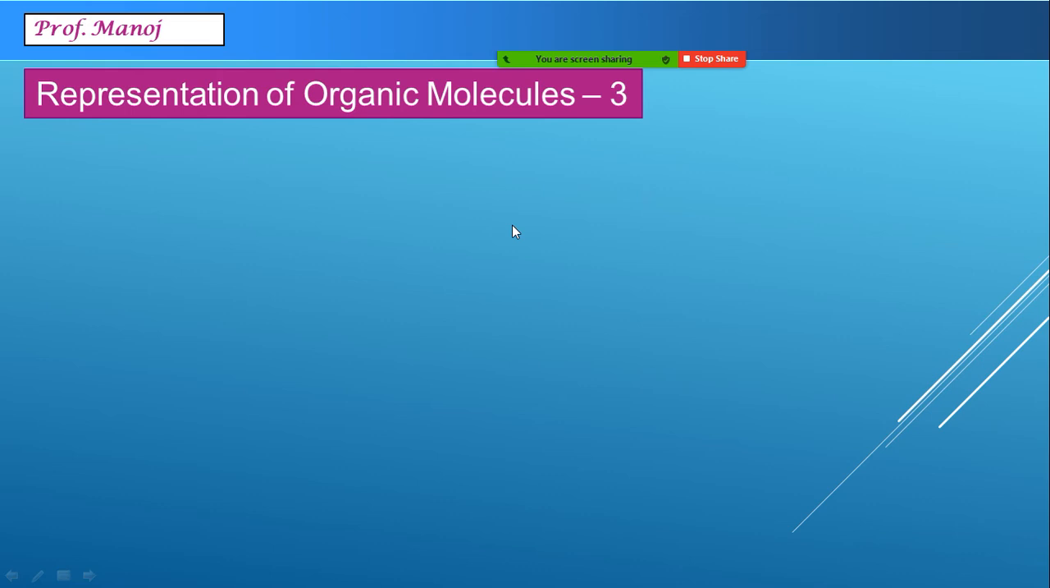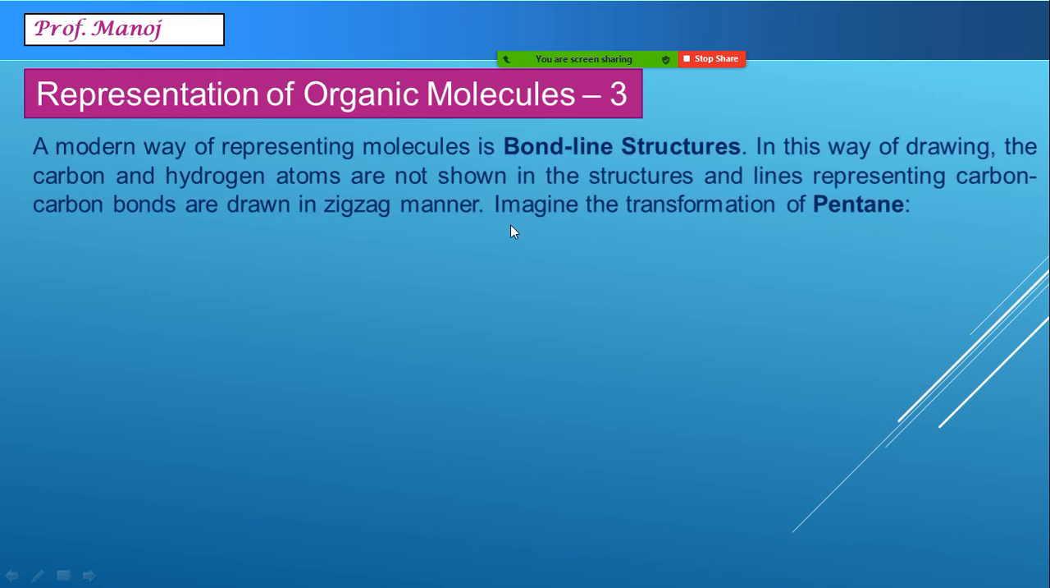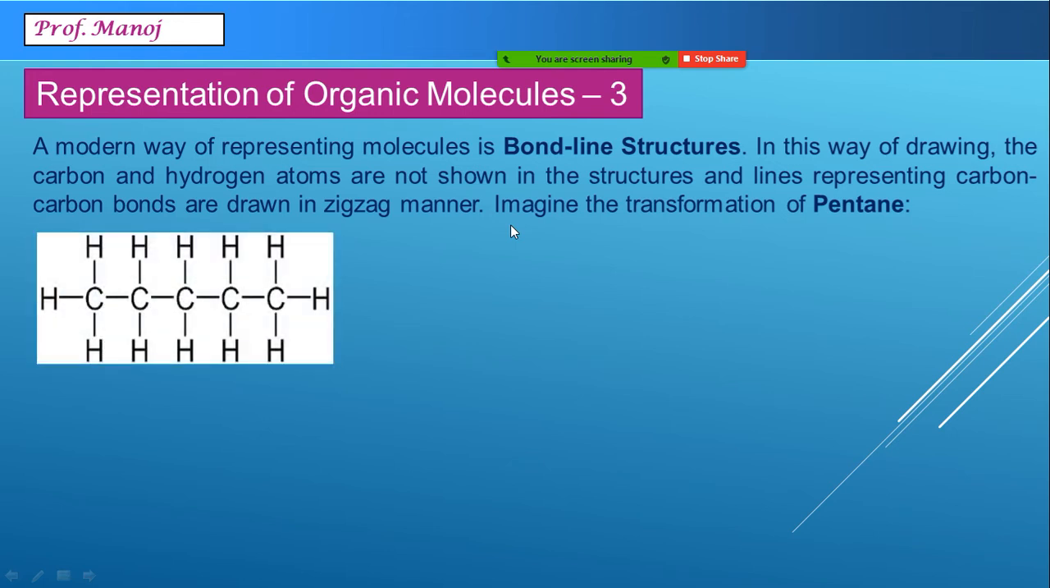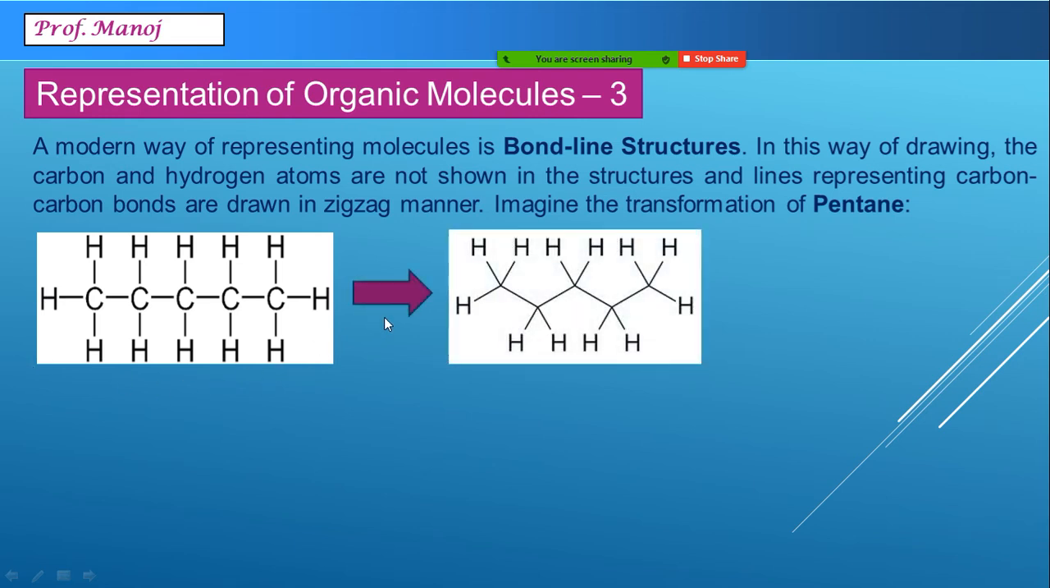The next way of representing a molecule is called bond line notation, or also sometimes called zigzag notation. Understand how we do this. Imagine a molecule of pentane. You can see there are 5 carbon atoms connected with a certain number of hydrogens. We transform this first of all into a zigzag manner. So 5 carbon atoms are 1, 2, 3, 4 and 5.